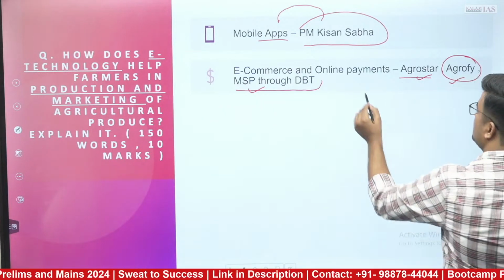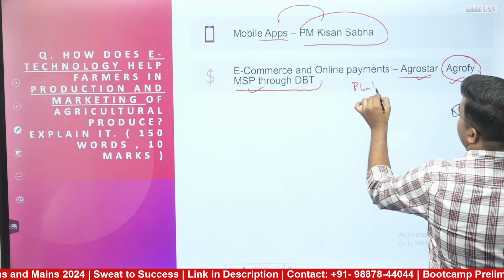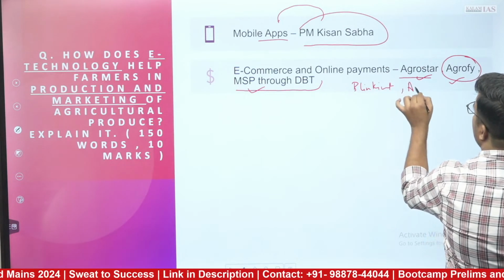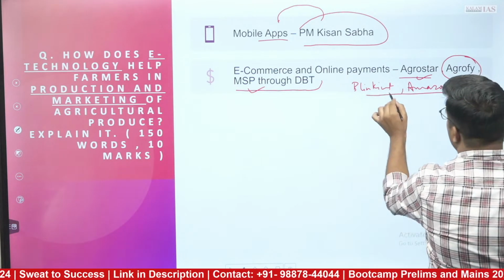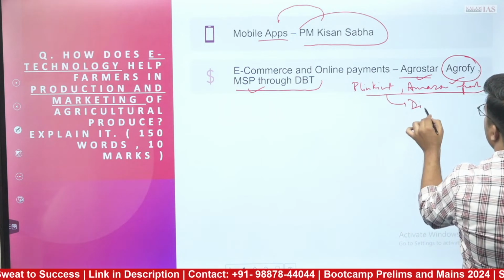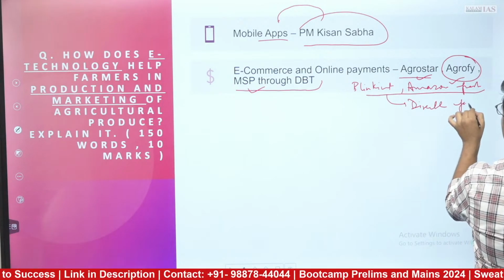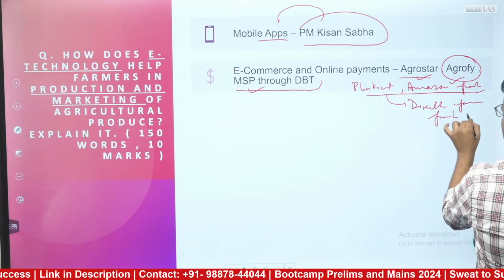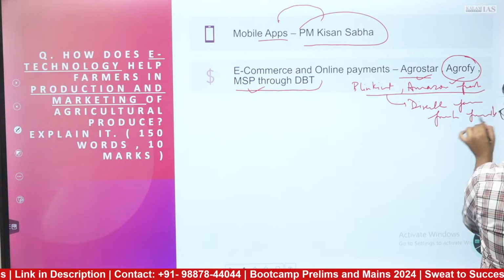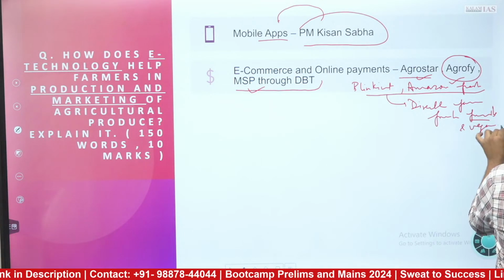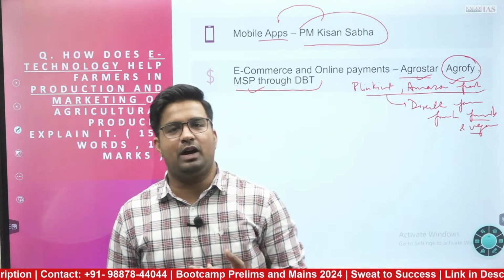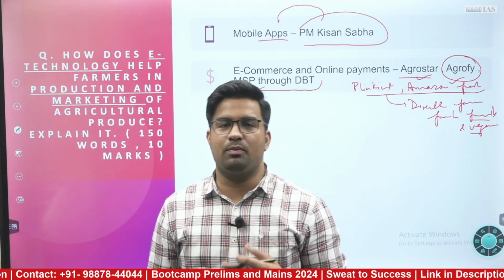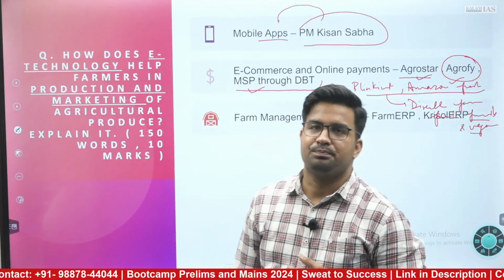For example, Blinkit. Can we talk about Amazon Fresh? Where you are directly getting farm fresh fruits and vegetables at the same time. That is also ensuring reaping the marketing benefit to farmers. They are directly selling it to Amazon and other players.